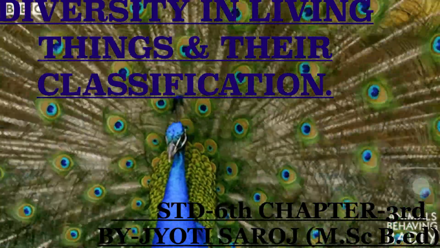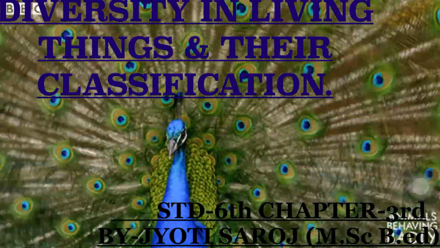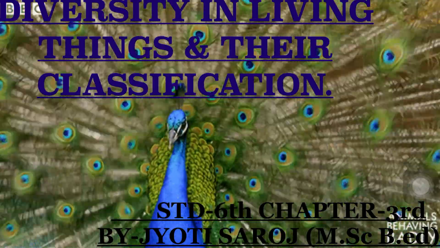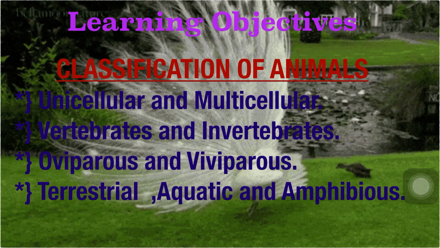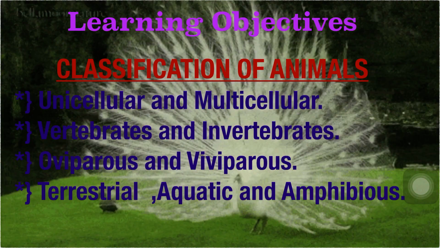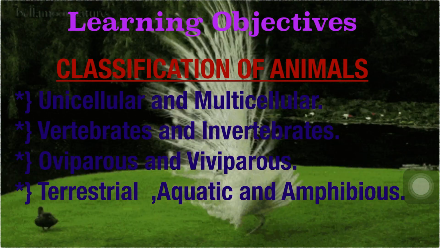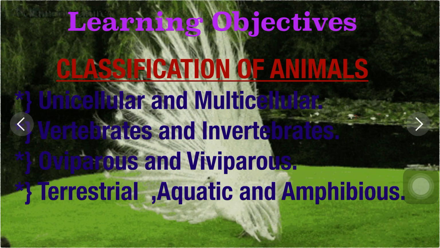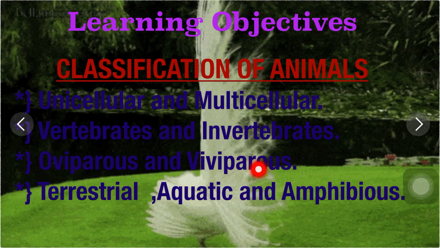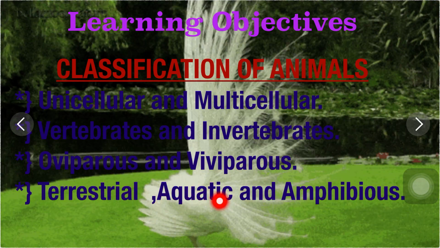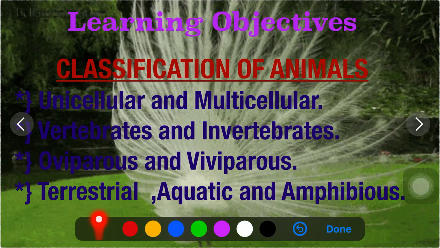So students, in this module we are going to learn about classification of animals. We are going to learn about unicellular and multicellular organisms, vertebrates and invertebrates, oviparous and viviparous, terrestrial, aquatic and amphibious animals.